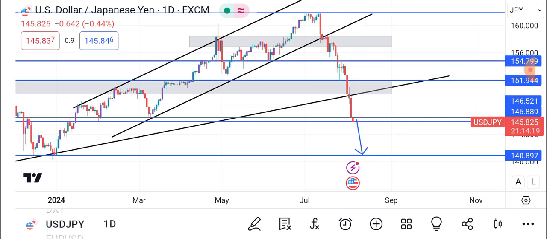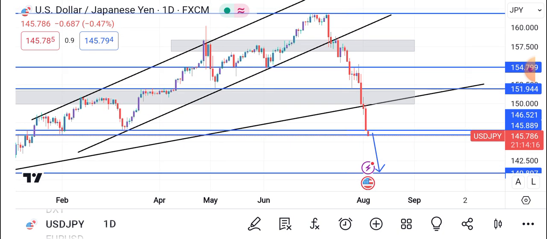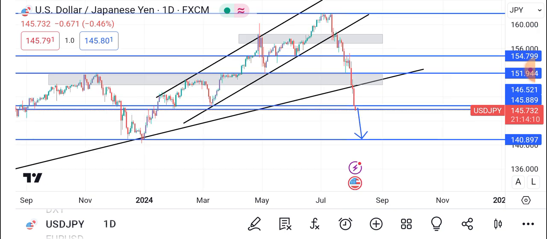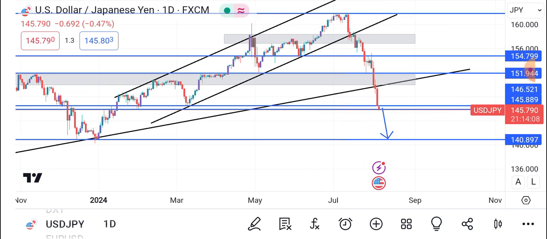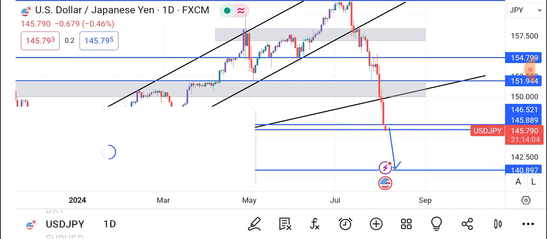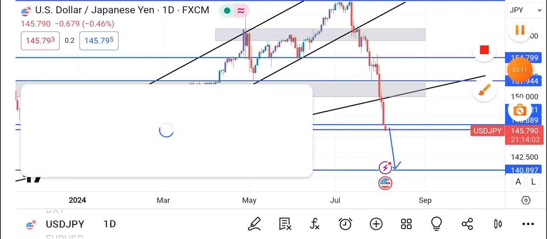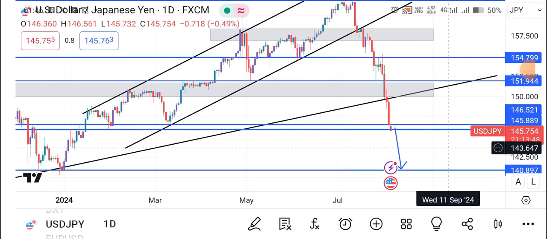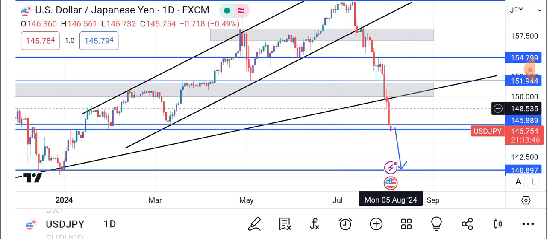On the USDJPY, guys, I'm expecting a further push to the downside at the 140.897 region. That's when we'll be starting to buy. So we had a long drop to the downside. It really came as unexpected, but here we are. This candlestick was the NFP candlestick.